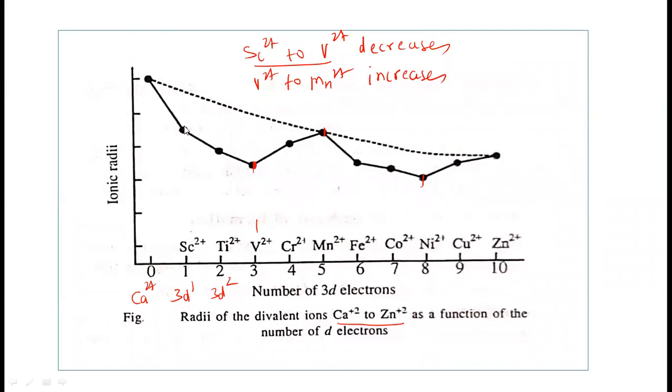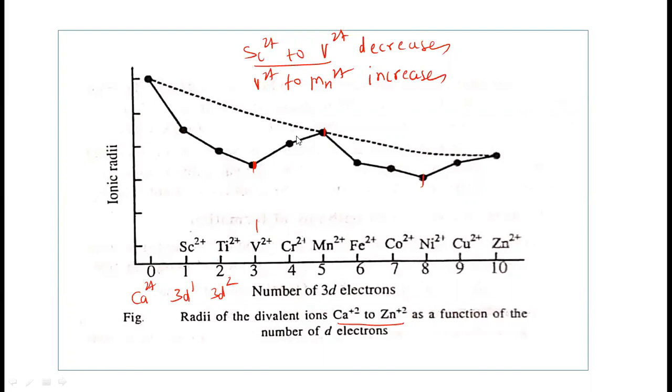But in the case of octahedral complexes, the effect of the crystal field splitting takes place here. Electrons enter the t2g orbital: t2g1 for scandium 2+, t2g2 for titanium 2+, t2g3 for vanadium 2+. There is a decrease in the ionic radii because electrons enter the t2g orbital, and t2g orbitals do not lie in the direction of the ligands.